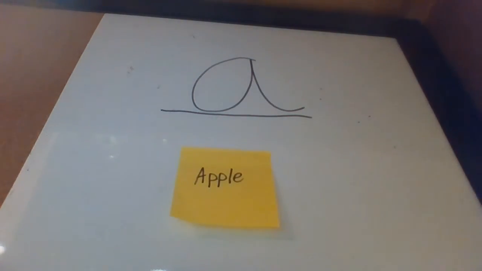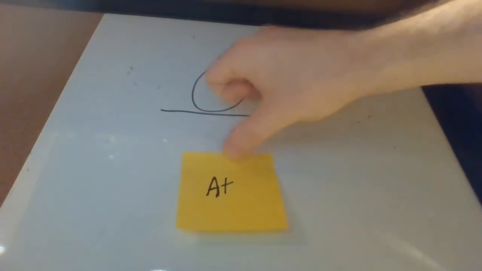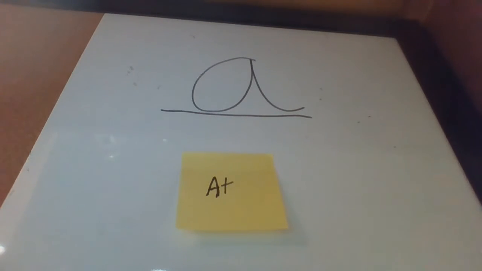Now, listen to the word at. Now, is the A sound in at the beginning or the end of the word? That's it. The A is at the beginning of the word at.